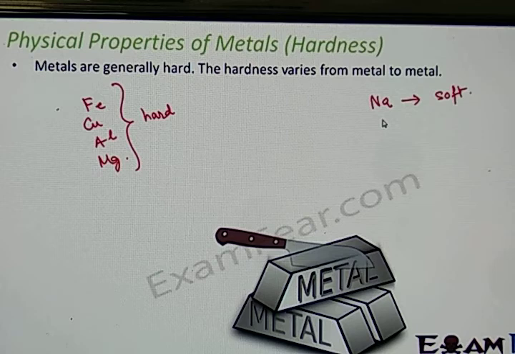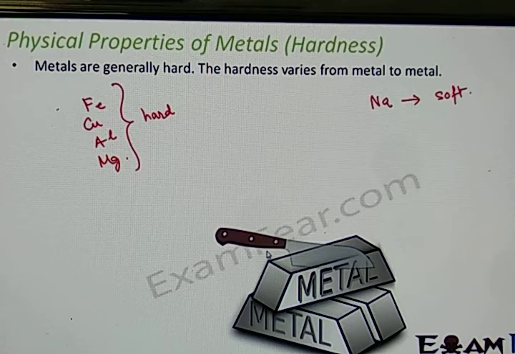So what kind of activity can you do? Maybe you can take one of these metals and try to cut it with the help of a knife, and you will see that you are not able to do that because metals are quite hard. But if you try the same experiment with a piece of sodium, you will be able to cut it, which shows that sodium is comparatively softer than iron, copper, aluminium, magnesium and silver, etc.